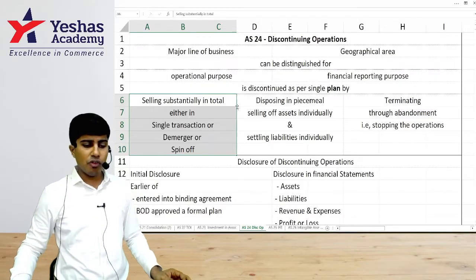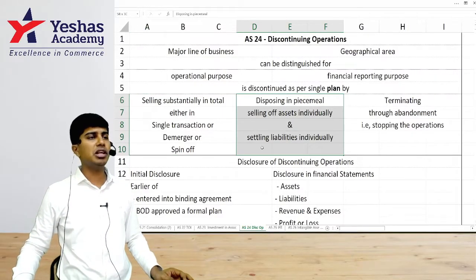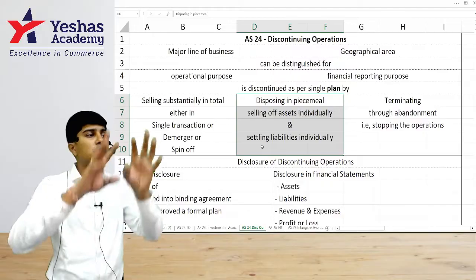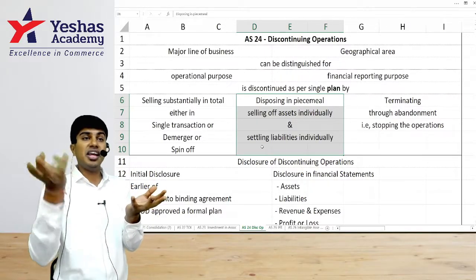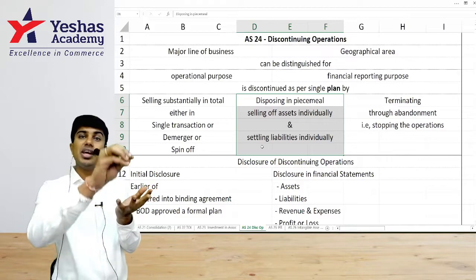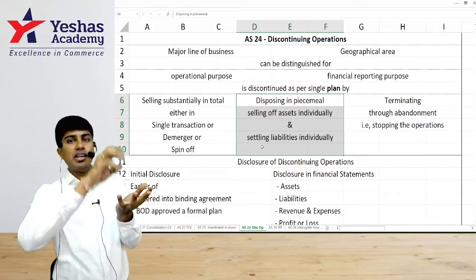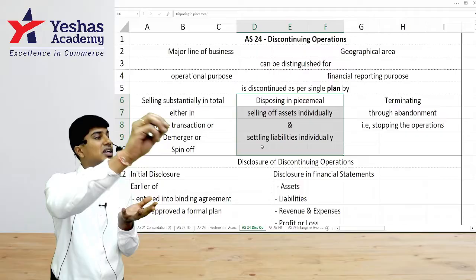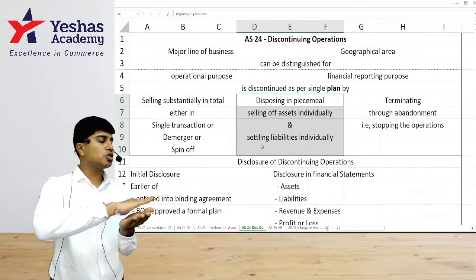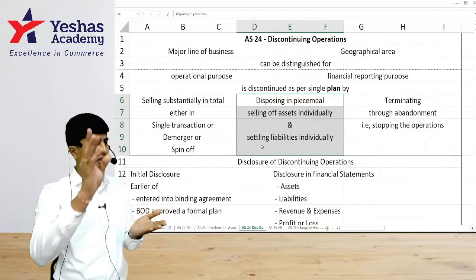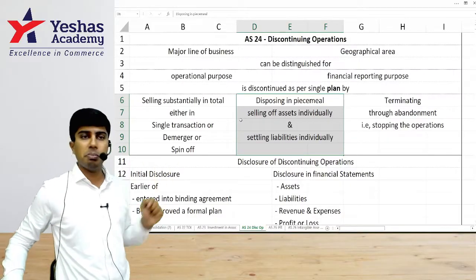Second one is by way of disposing in piecemeal. Piecemeal means what? Not the entire thing is disposed at once. You sell some assets, you settle some liabilities this year. Next year, you again sell some assets, you again settle some liabilities. The year after that, again you sell some assets, again you settle some liabilities. In a time-based manner, you have a plan to dispose all the assets and liabilities little by little every year. That is disposing in piecemeal.